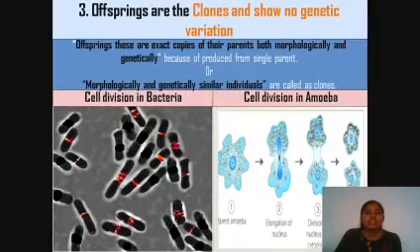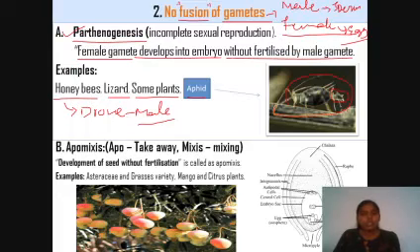Another method under the same characteristic is apomixis. Here, seed develops without fertilization. As we know, in sexually reproducing organisms, seed is formed after fertilization between gametes of opposite sex.